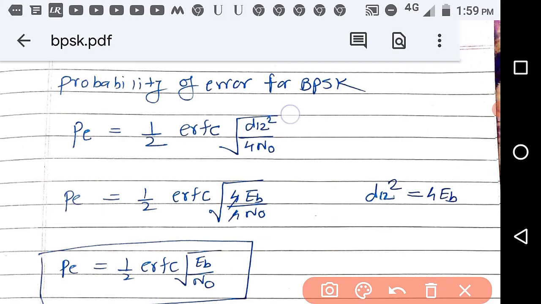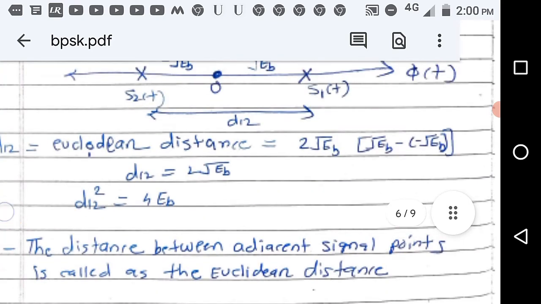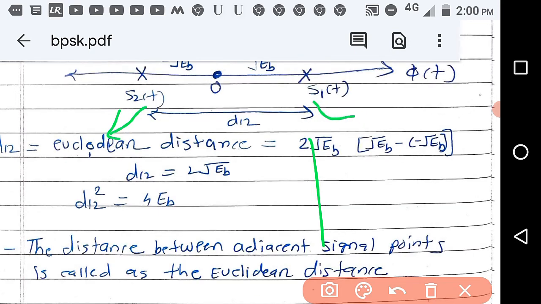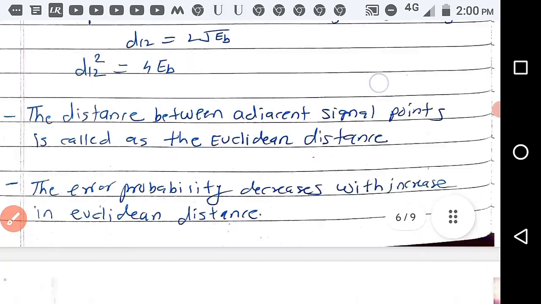Now one comment is that if the Euclidean distance between two signals increases, then the probability of error decreases, because the complementary error function is a monotonically decreasing function. So if this distance d12 between the logic 1 and logic 0 BPSK signals increases, then the probability of error decreases.